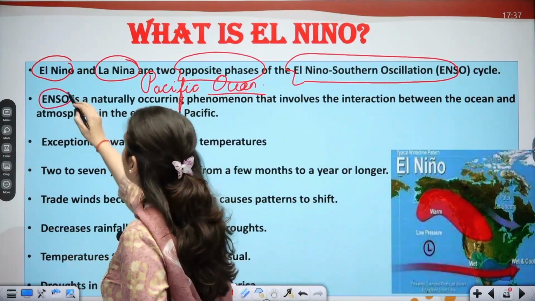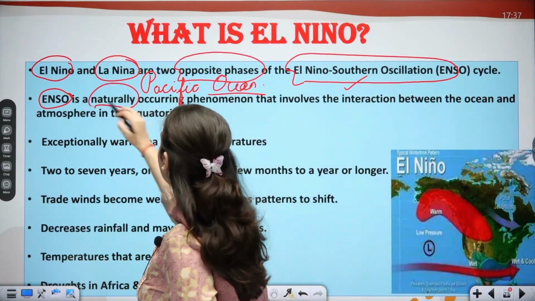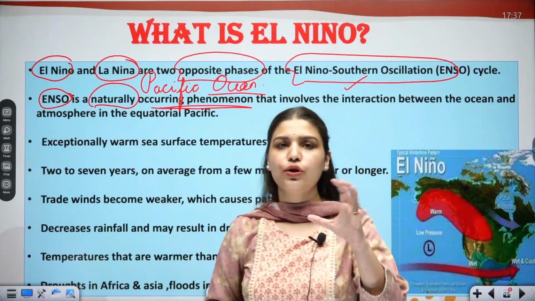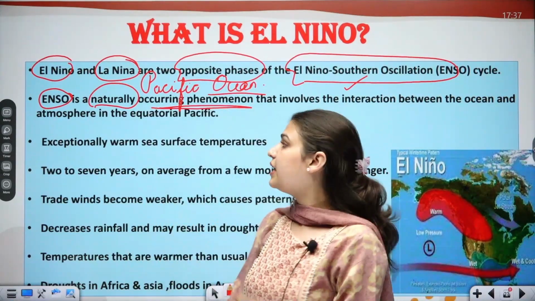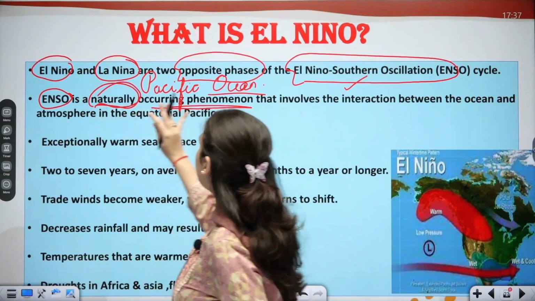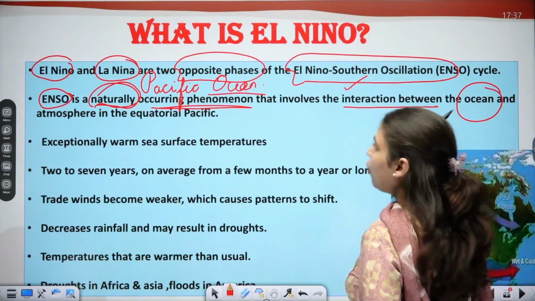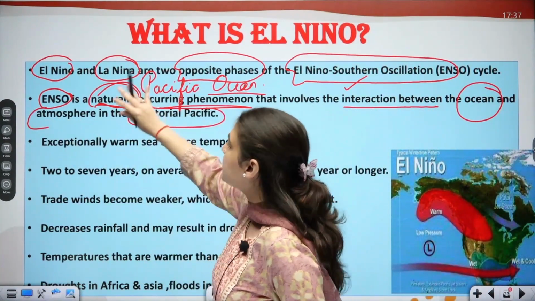ENSO, which is El Nino Southern Oscillation, is a naturally occurring phenomenon. Please focus on the keywords always when you are reading about a topic or a concept. Focus on the keyword that it is a naturally occurring phenomenon which involves interaction between ocean and atmosphere in the equatorial Pacific. This is very important.